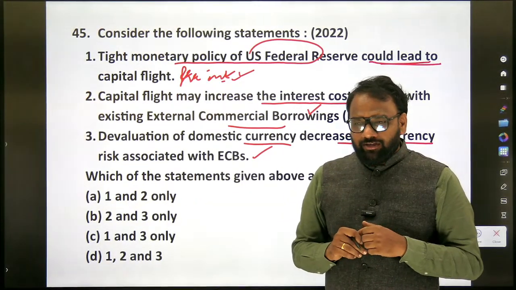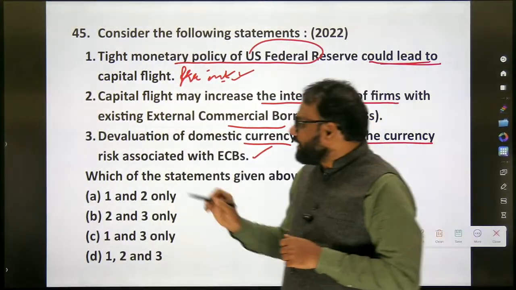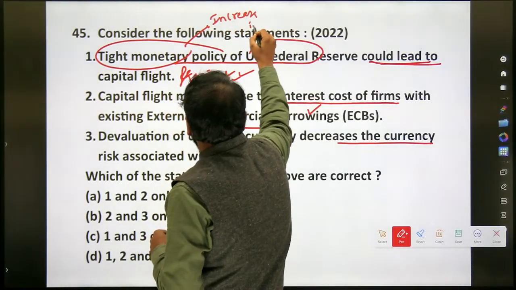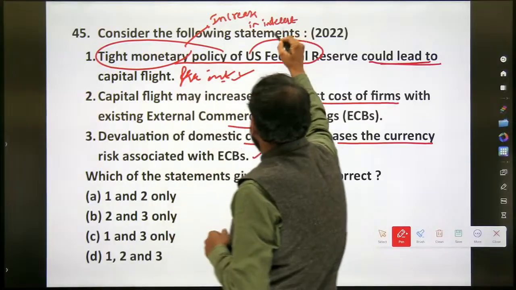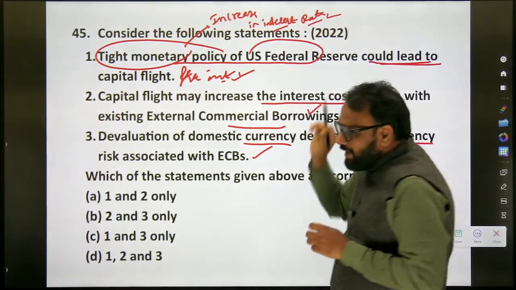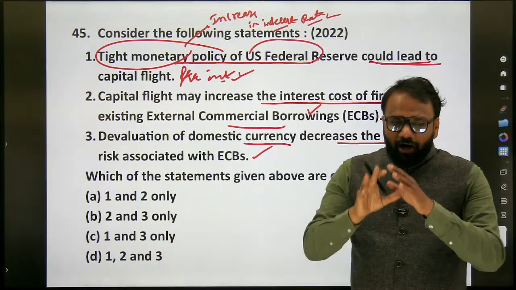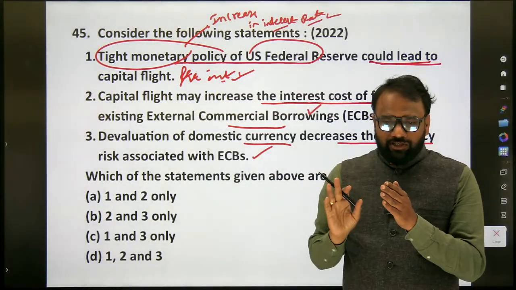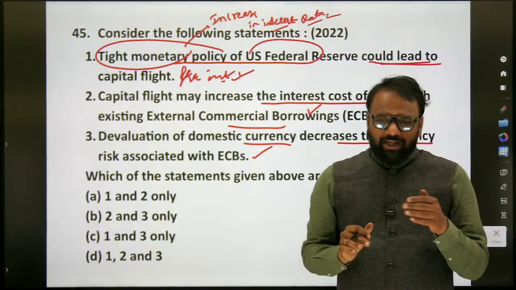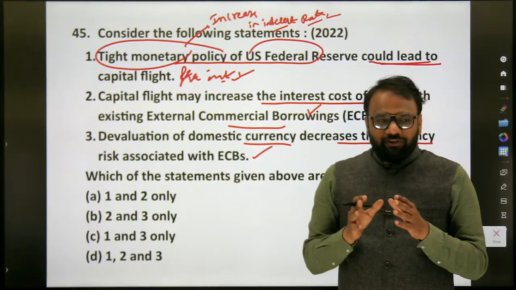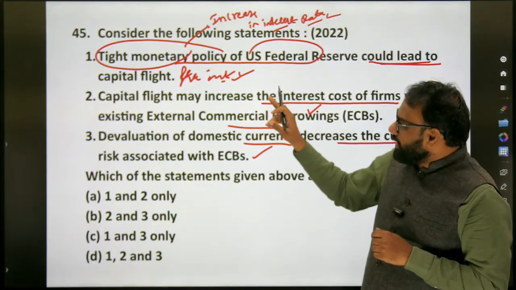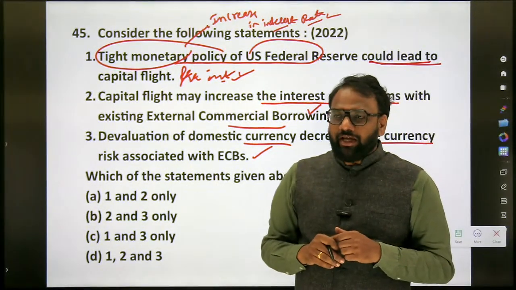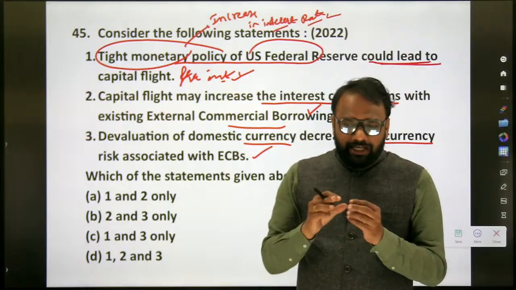What is tight monetary policy? Here, tight monetary policy means an increase in interest rate. Yesterday there was a confusion when we spoke about interest rate. We are referring to the repo rate. In India, all the other rates are anchored to the repo rate. So as the repo rate changes, all the other rates will also change. Similar to India's repo rate, there is a repo rate in the USA, Russia, Japan, everywhere; the central bank fixes the repo rate. When we say tight monetary policy, what is the opposite of tight monetary policy? We can call these expansionary and contractionary.